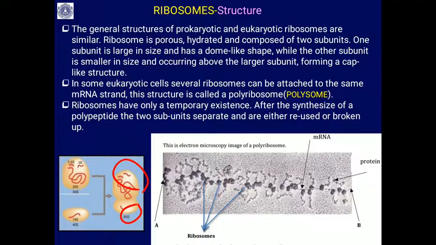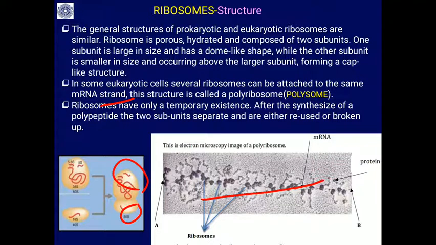In eukaryotes, several ribosomes can be attached to the same mRNA strand, and this structure is called a polyribosome. This is the electron micrograph of a polyribosome. Usually, in a cell synthesizing a particular protein in a large amount, such as glandular cells producing protein hormones, you will be able to see the formation of polyribosomes.